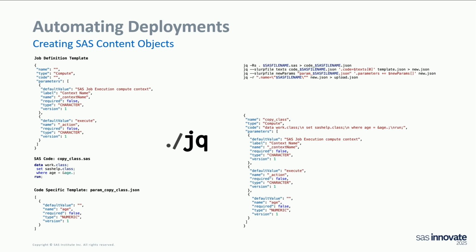And then this is the completed JSON where we added the code-specific parameters, and we always have default parameters so that we always run on the right execution context. This is the JSON that SAS requires for the REST API, and then with curl we can post it to the SAS server, and in the end a new job definition is created with the SAS code.